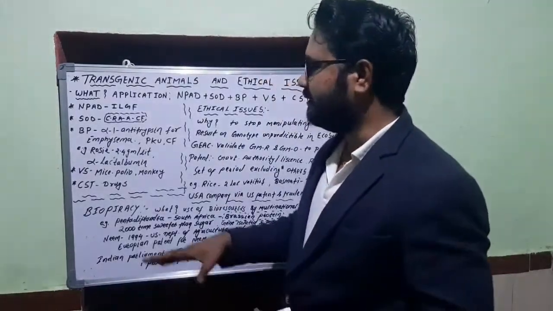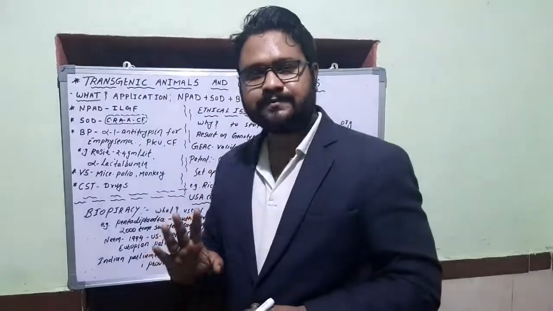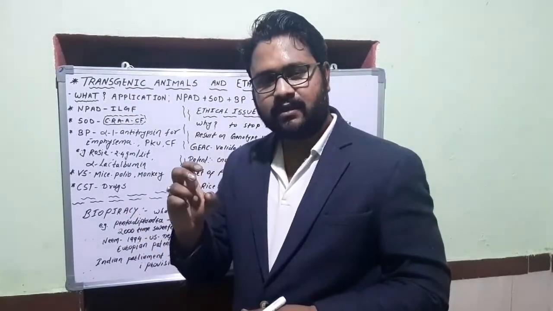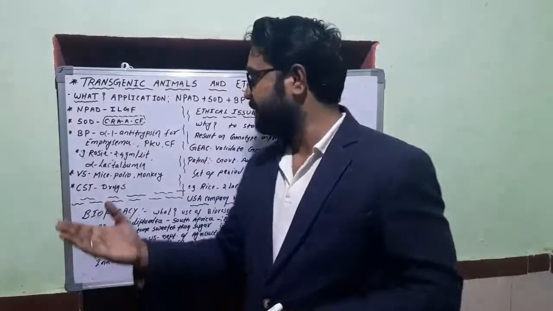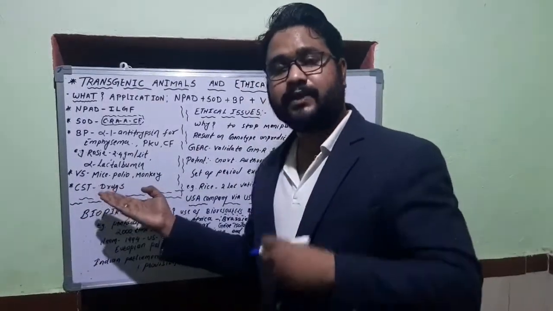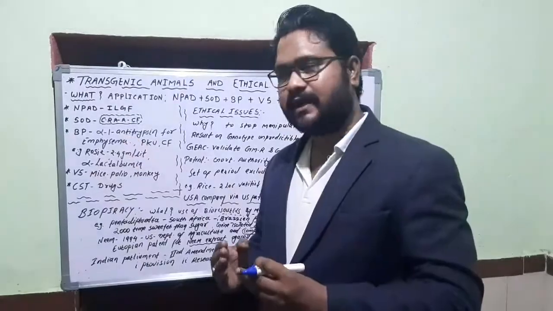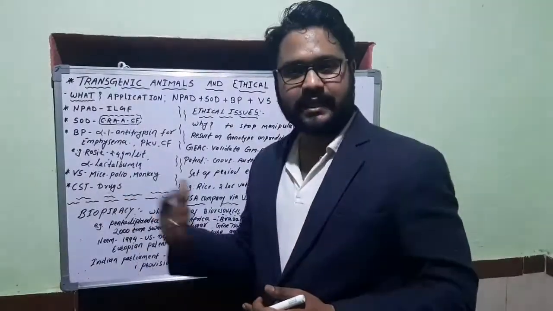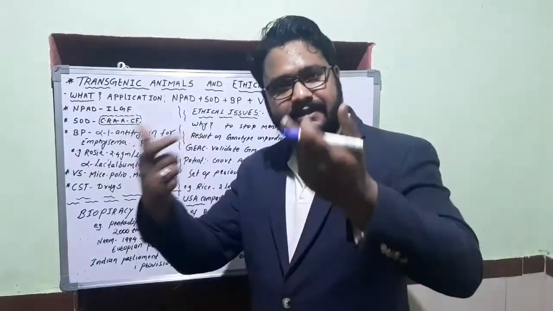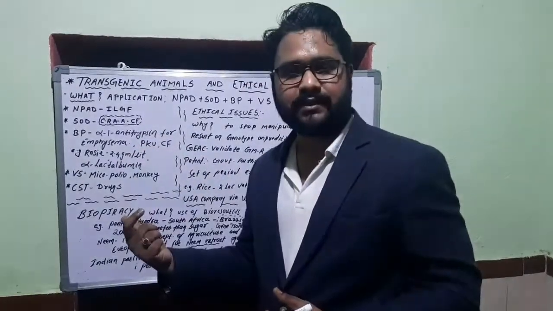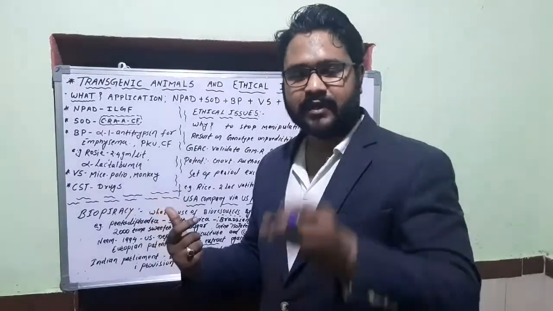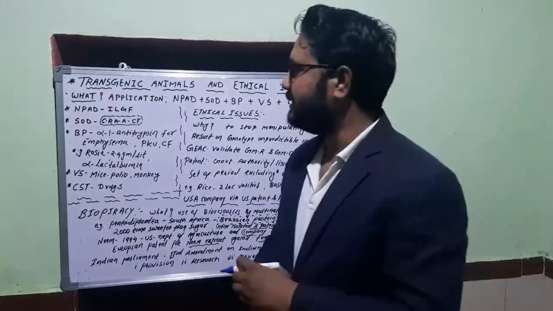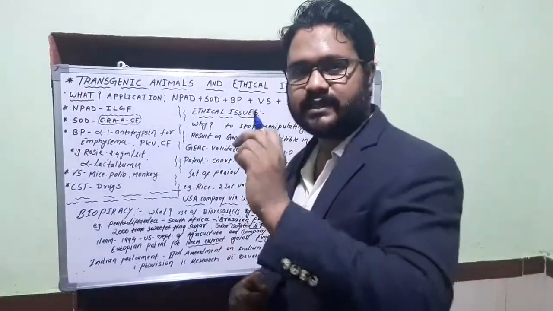Here what is being done is, a transgenic animal is being injected or manipulated with a gene that makes it more susceptible to the drug or chemical which we are testing, and by studying how sensitive it is and what effect it shows in that transgenic animal, we can predict what happens to human beings when it comes into the market, the society or the ecosystem. So in this way, chemical safety testing is also being done by biotechnological applications in transgenic animals.